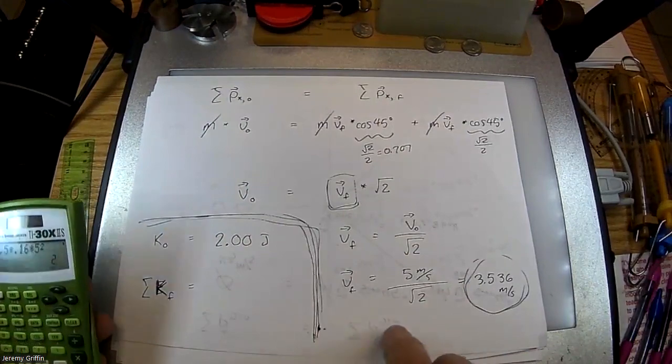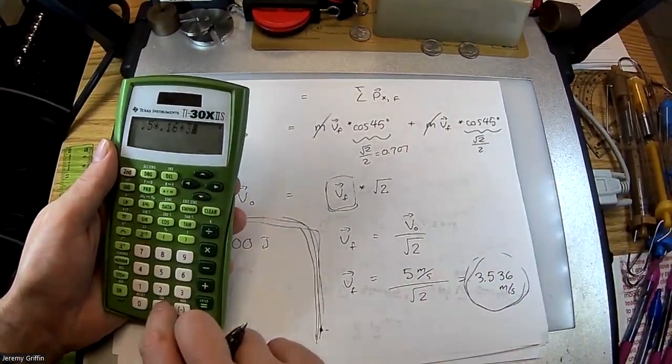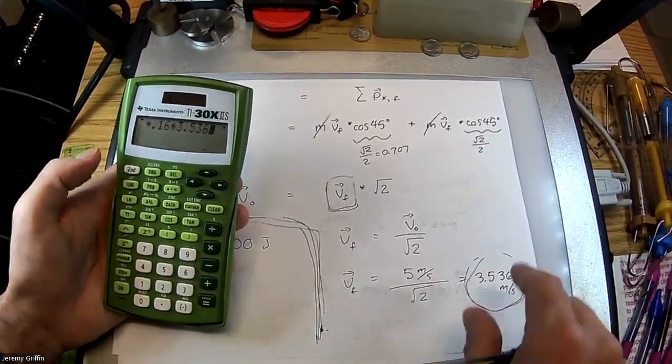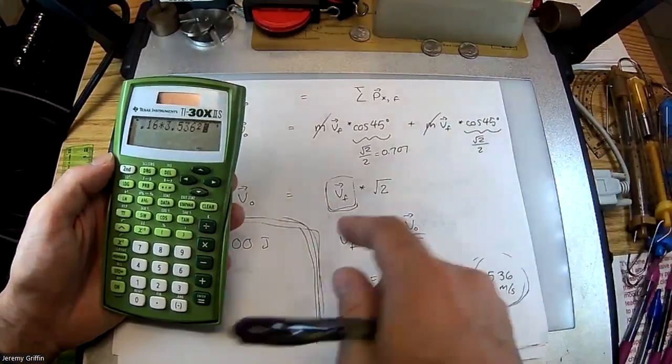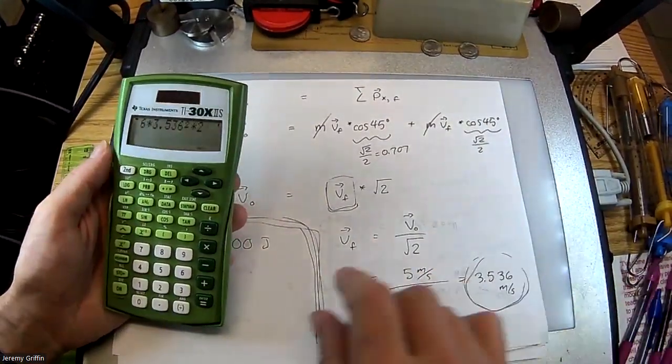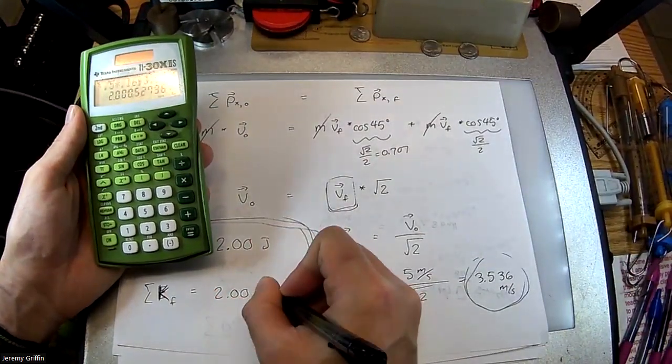Right? Then what about final? Well, I got one half times 0.16 kilogram times this crazy number, it's rounded a little bit, squared. Right. And then another ball is doing exactly the same thing. So basically times 2, right? Let's see what I get out of this. I'm getting also 2 joules exactly.